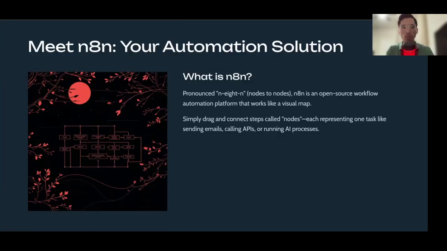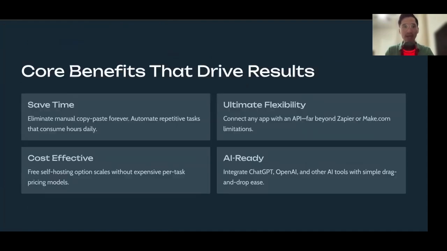We're going to use a tool called n8n. So what is n8n? It's pronounced n8n. So it's node to node. It's open source. It is a great platform that works like a visual map. It's drag and drop, right? It's very low code. And once you get the hang of n8n, you could build some really awesome things with it. All right, so let's go ahead and talk about the core benefits that drive results.